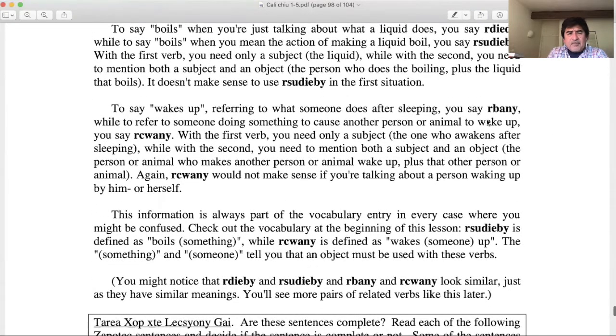Another pair is wakes up, referring to what someone does after sleeping. We use the verb erbain. I can say erbain lief, Felipe wakes up. I wake up every morning. So I do it by myself, maybe I have an alarm clock, but I wake up by myself.